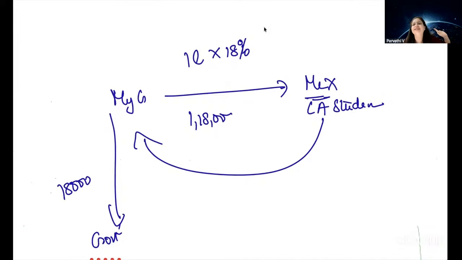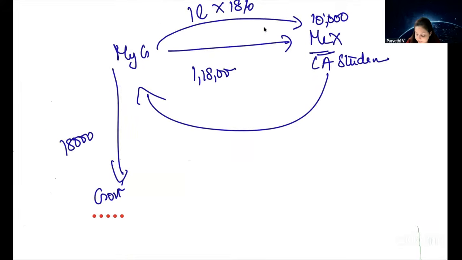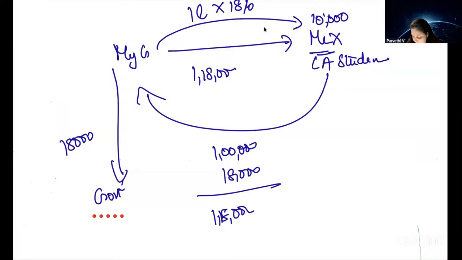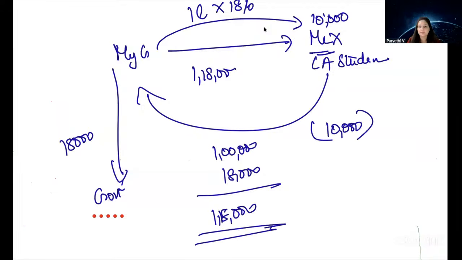We will give you back that 10,000 rupees. So MyG gave 10,000 rupees back to Mr. X. So remember here, what is happening? 1 lakh rupees plus 18,000, total 1,18,000 rupees the student already paid. Yes, 10,000 rupees MyG is giving it back.